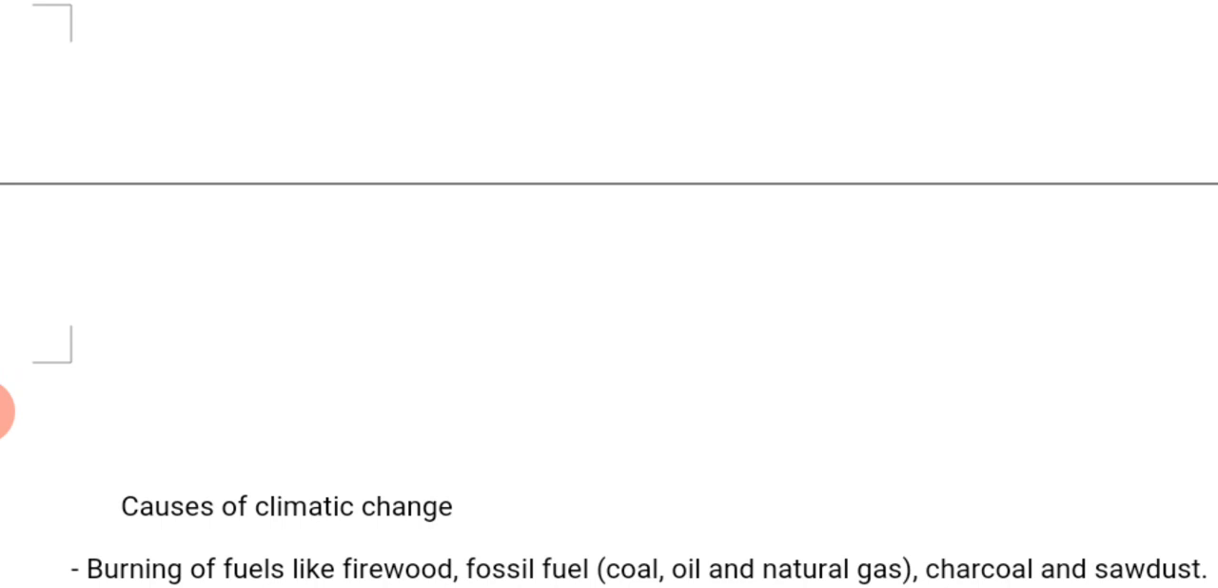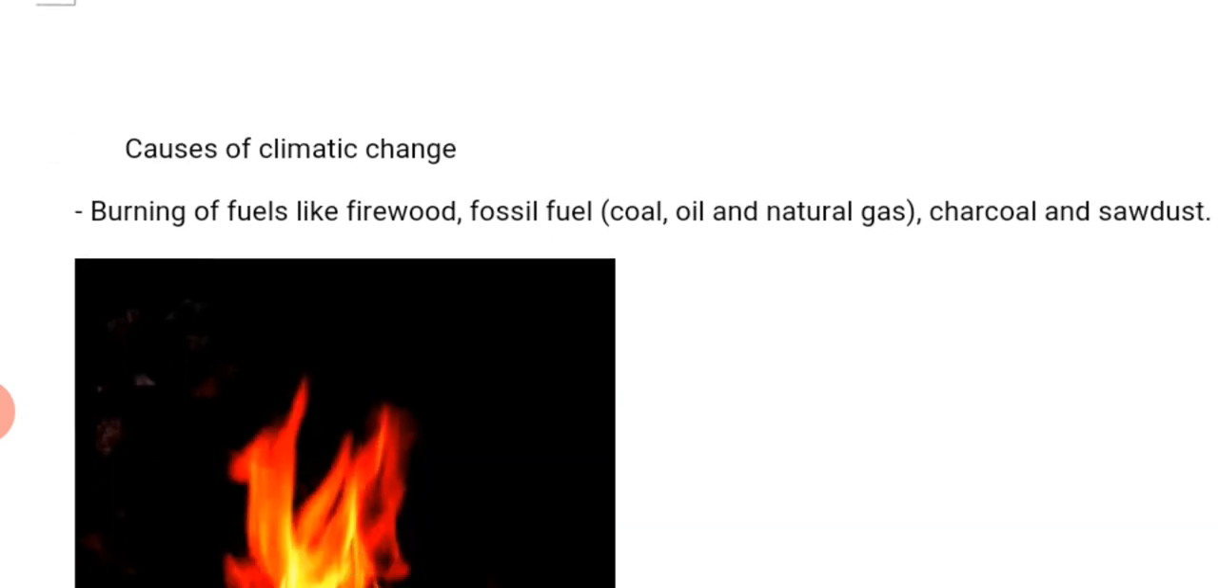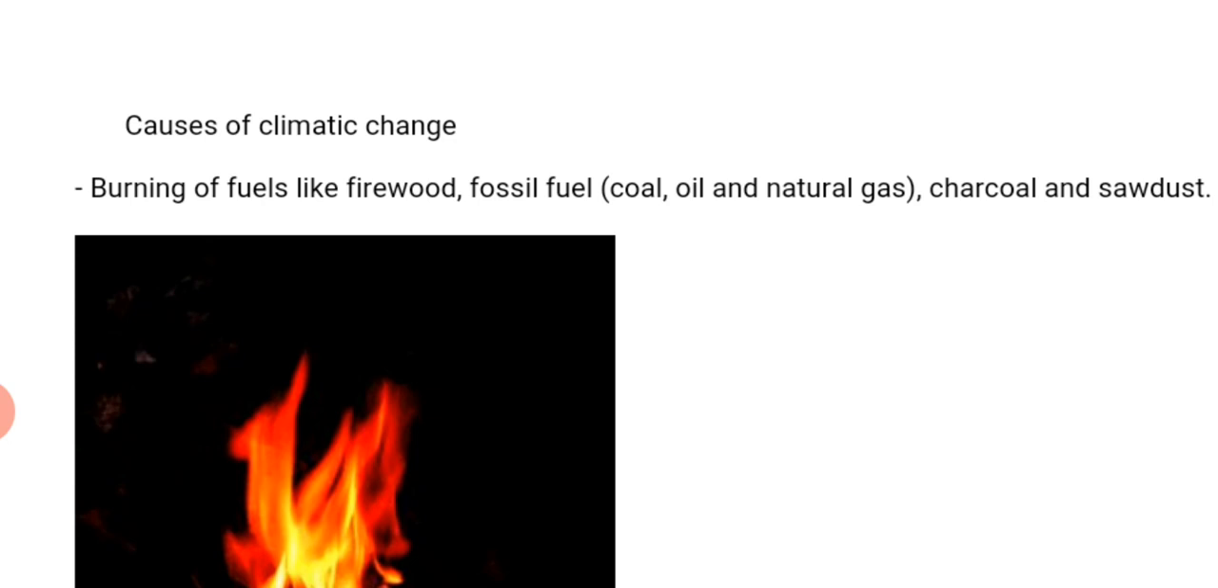1. Burning of fuel like firewood, fossil fuel, charcoal and sawdust. When you burn firewood, it will produce carbon monoxide. That is, when it's burning, you see at the top of that fire, you see some flames moving up. Those things are going into the sky, into the atmosphere to deflate what? Ozone layer, to affect the ozone layer, to perforate the ozone layer, which is one of the causes of the climatic change.